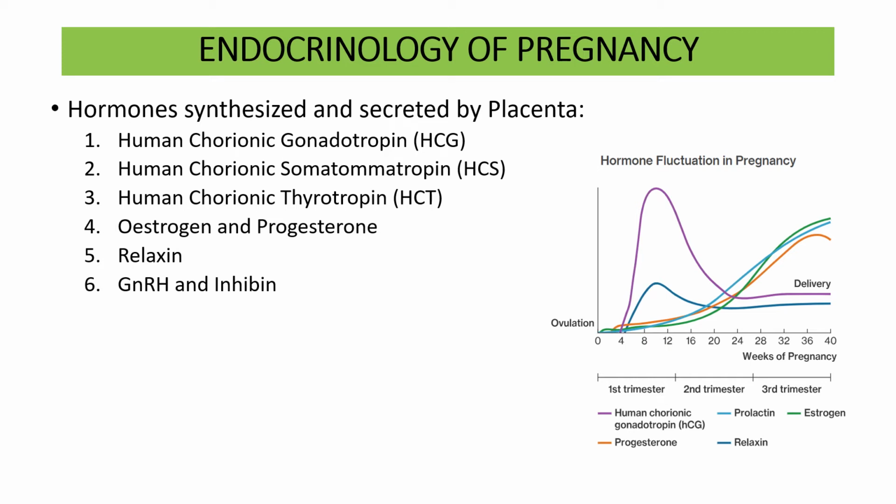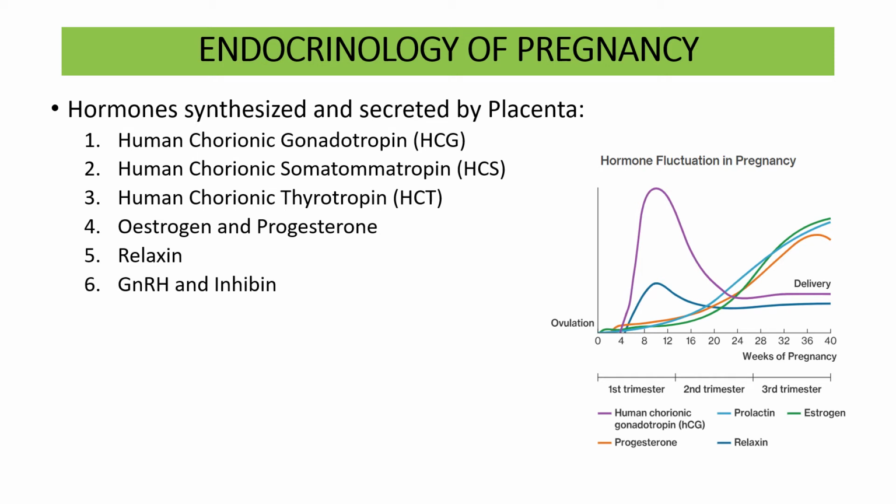Now, this property of HCG of being secreted in the very early phases of implantation is being utilized for the detection of pregnancy during this early process. You can see that HCG secretion increases in the early phases of pregnancy.